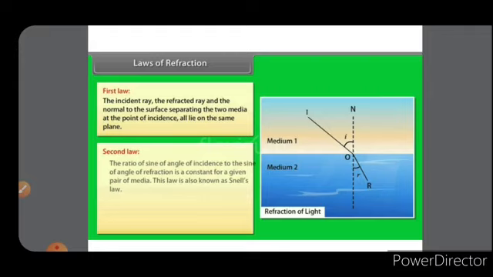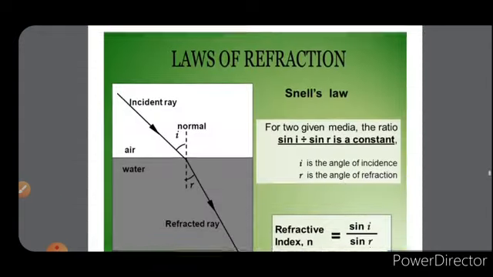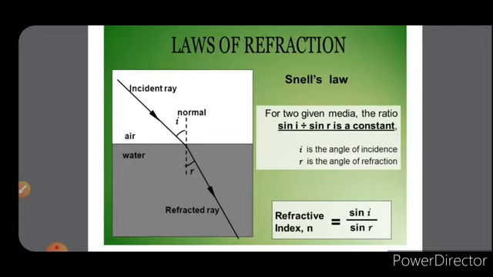Now, the second law: the ratio of the sine of the angle of incidence to the sine of the angle of refraction is a constant for light of a given color and for the given pair of media. This law is also known as Snell's law of refraction. So for the given media, sine I divided by sine R is a constant, where I is the angle of incidence and R is the angle of refraction.